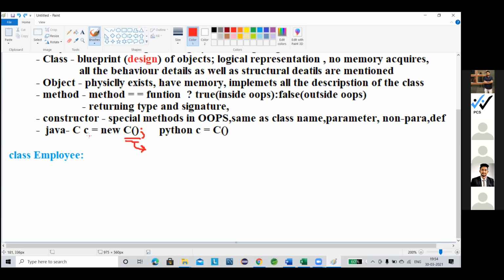Another name for the object is the reference variable. Object is also known as a reference variable. Now Python is the same thing. The same concept applies in Python, but in Python we don't have to declare this, because Python is completely dynamically typed, so it is done automatically. Whenever we create a variable, we basically store the physical reference of that class, nothing but the object. Okay. Clear all?